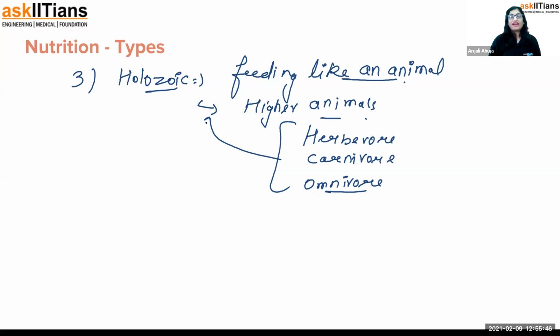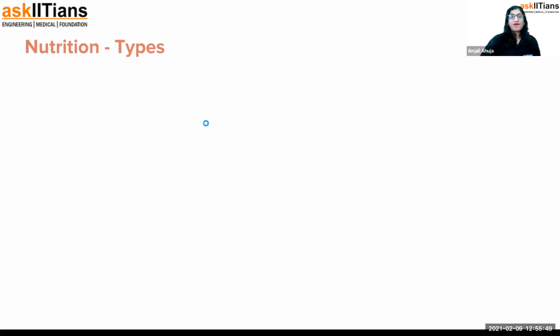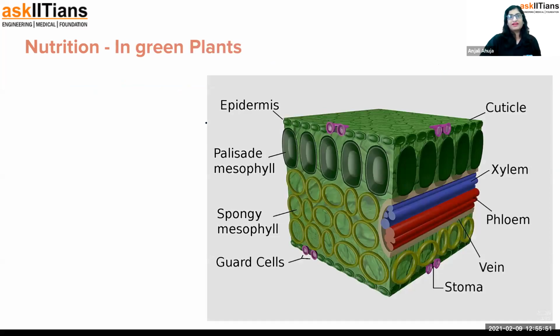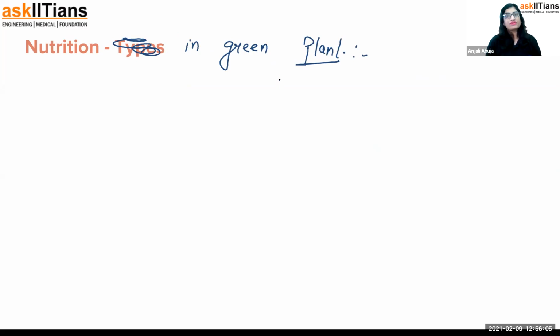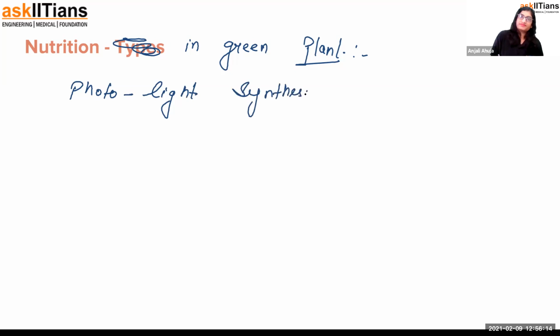The next thing that we have to do is nutrition in green plants. I have a blank space, I suppose I can just use it for writing nutrition in green plants. So basically, guys, we know that photosynthesis happens in the plant. Photo means light and synthesis means to prepare: to prepare food in the presence of sunlight.